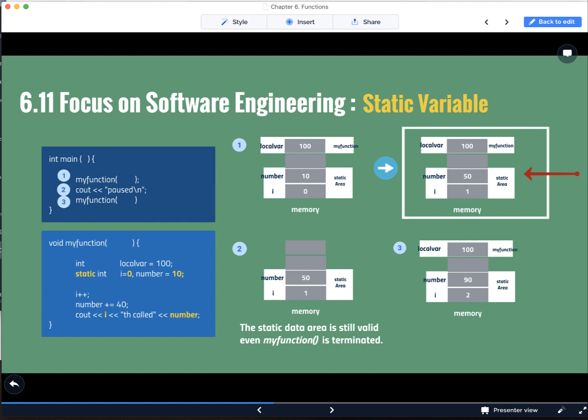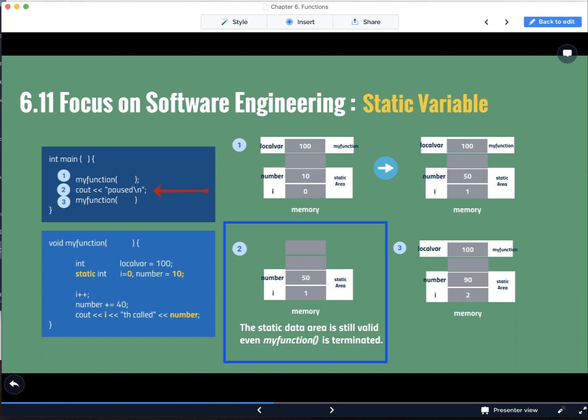And now the function is terminated and we are going to return to the main function as marked number 2. Let's take a look at memory layout marked number 2. At this time, the function is terminated, so all the local variables must be destroyed. But all the variables declared as static still remain in the memory layout. In this example, the static variable number still keeps the value 50 and the variable i still keeps the value 1.